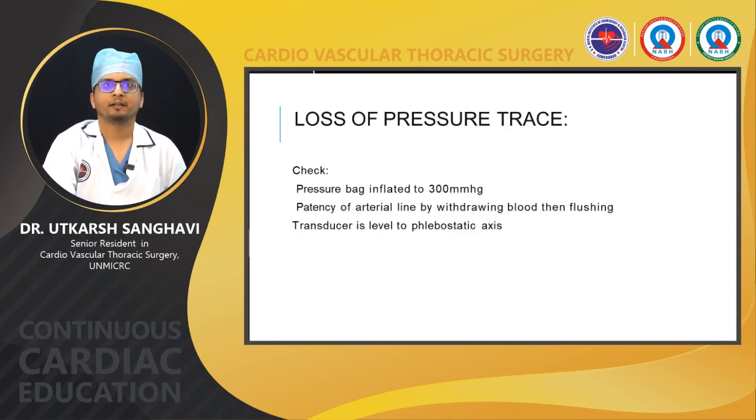What is to be done if there is a loss of pressure trace? First of all, check whether the pressure bag is inflated properly. Generally, it is inflated to 300 millimeters of mercury. Check whether the arterial line is patent by withdrawing the blood and then flushing it. Check if the transducer is level to the phlebostatic axis.